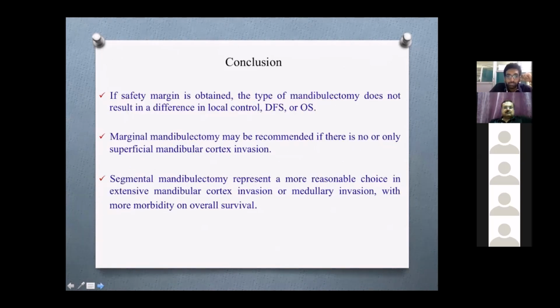Coming to the conclusion of this meta-analysis, it showed that if a safe margin can be obtained, the type of mandibulectomy does not result in a difference in local control, disease-free survival, and overall survival. Marginal mandibulectomy may be recommended if there is no or only superficial mandibular cortex invasion. A segmental mandibulectomy represents a more reasonable choice in extensive mandibular cortex invasion or a medullary invasion, with morbidity on overall survival.